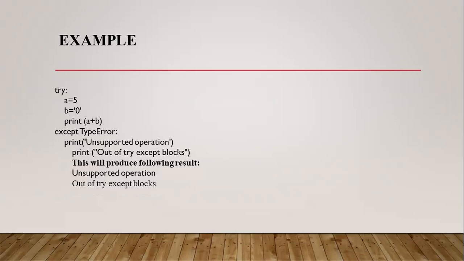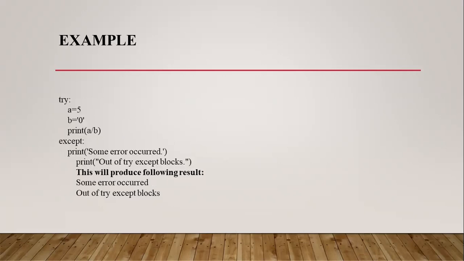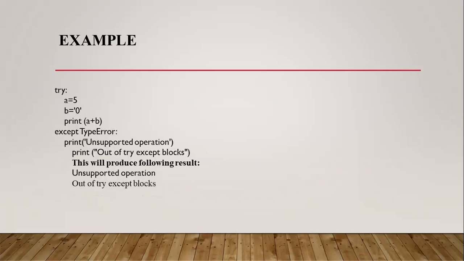And this is another example. In this example, instead of performing the division operation, I am performing the arithmetic operation addition. And see the main difference between these two programs. In the previous program, after the except, I didn't declare any error type. In this program, I am using the error type TypeError, specifying the type of the error also.